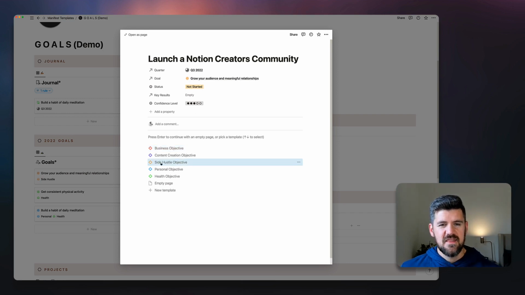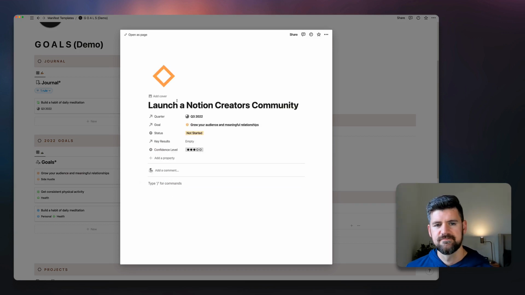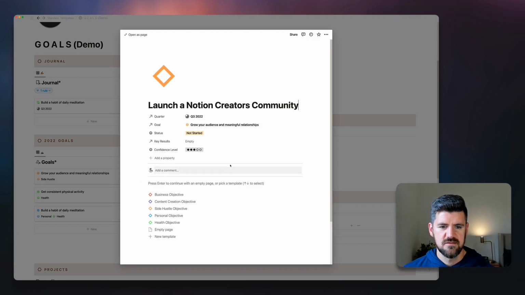And again, that same color coding system applies here. So any of these databases are in sequence so that we can start to define what areas we're looking at. So here we'll set this to side hustle, and we're good to go. We've defined that objective.